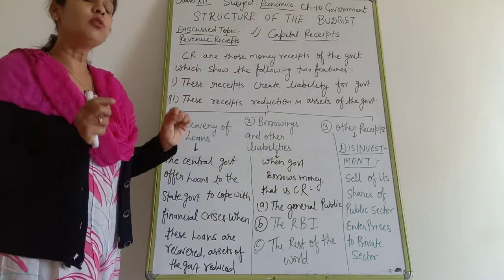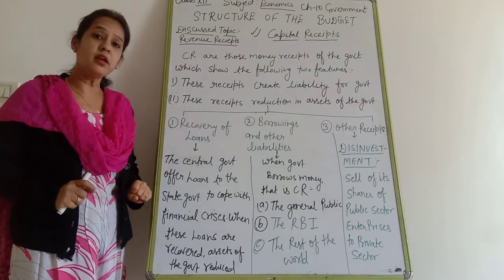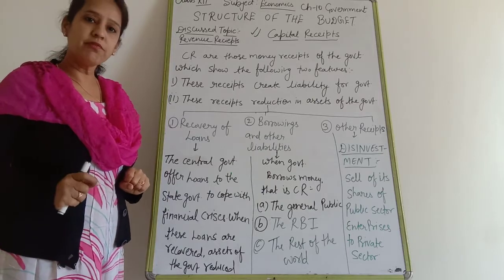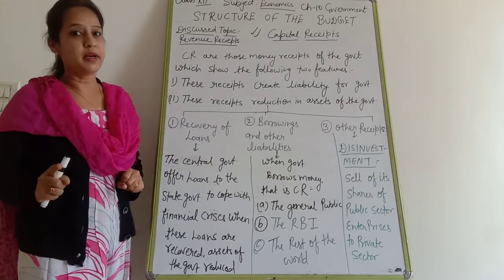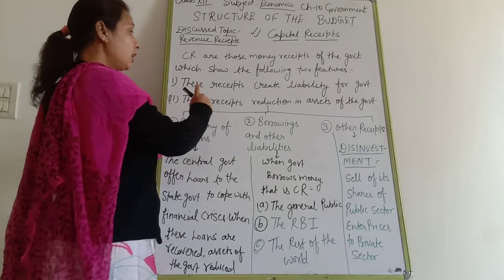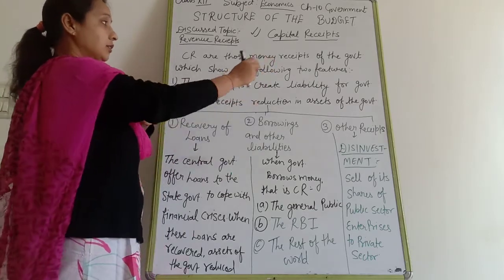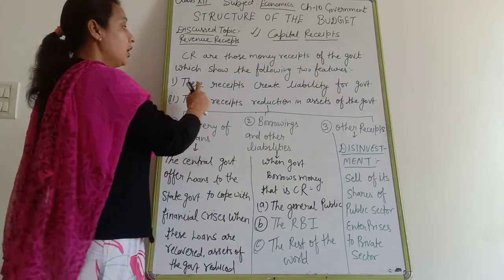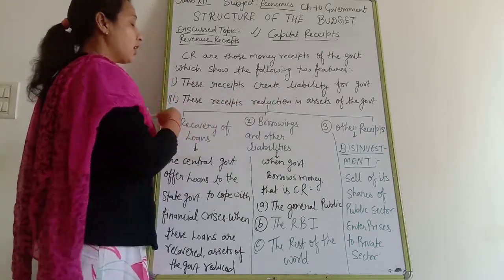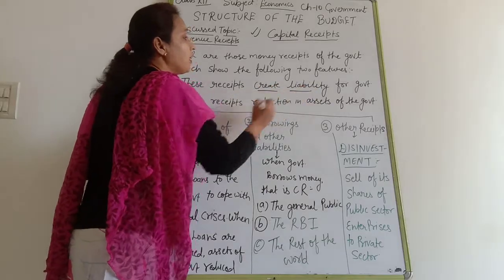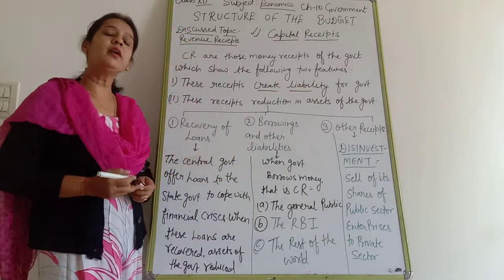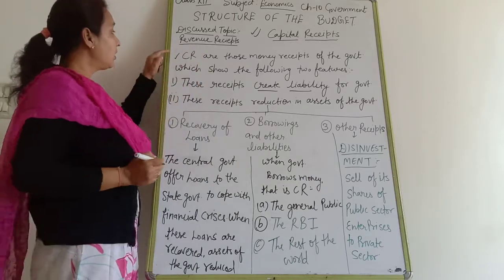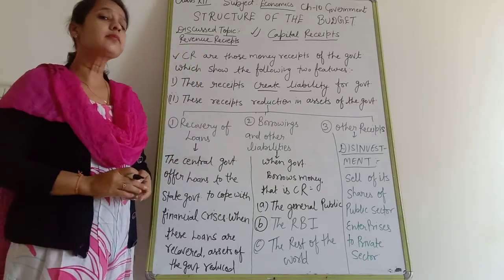Capital receipts are those money receipts of the government which affect the balance sheet. It means they affect assets and liabilities. If the transaction creates a liability for the government, that is known as a capital receipt, which I have given in the short form CR.